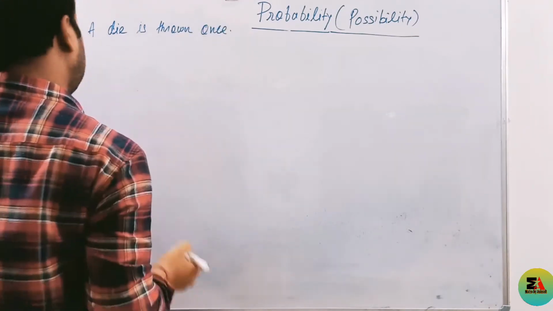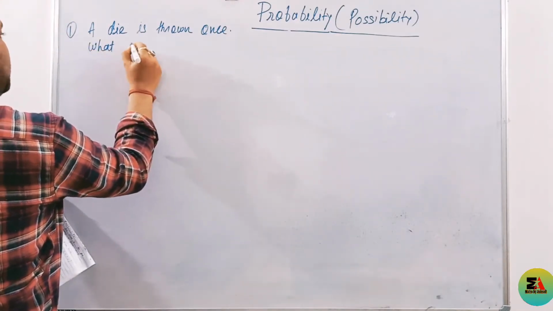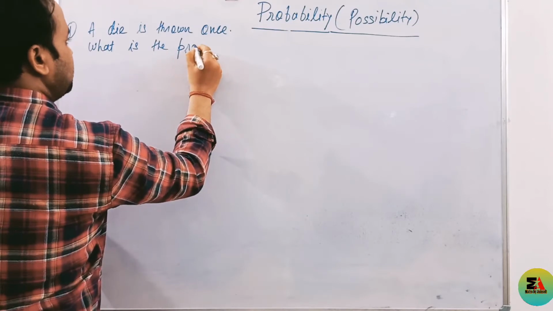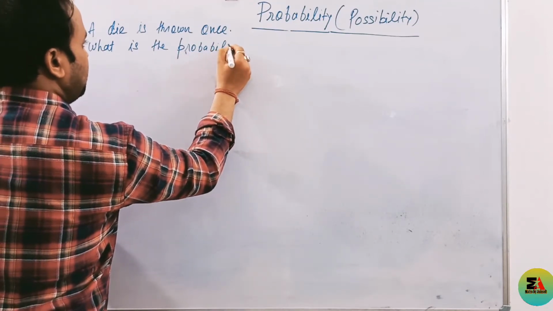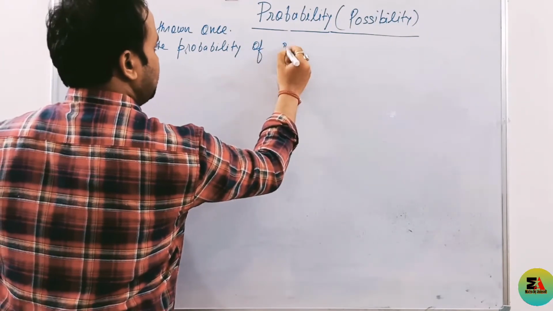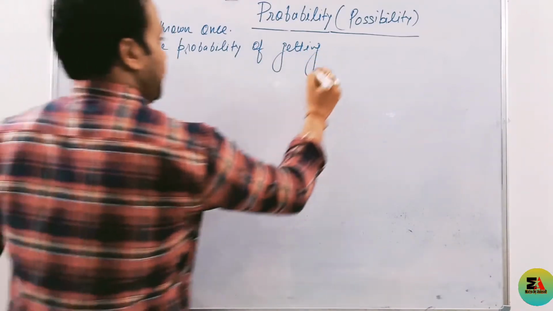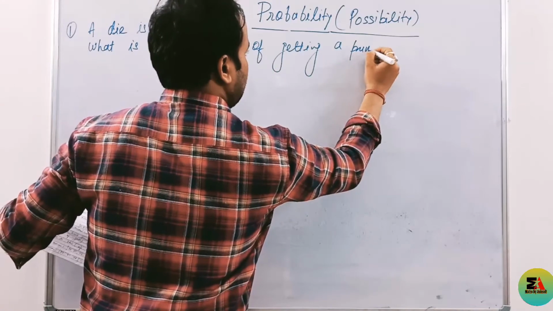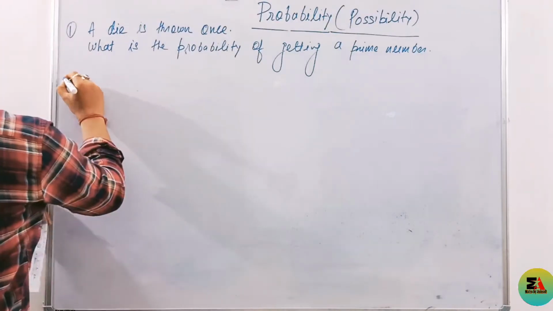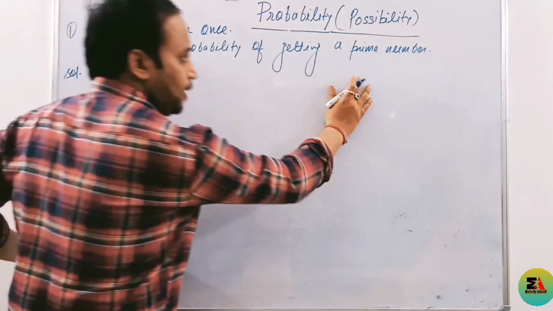Then what is the probability of getting a prime number? See how we solve. What does the question say? We have to calculate the probability of getting a prime number.